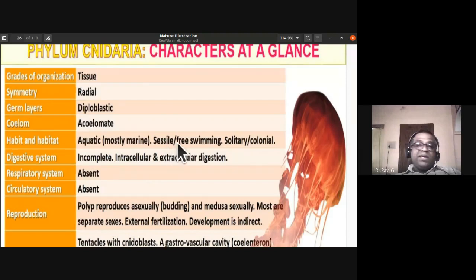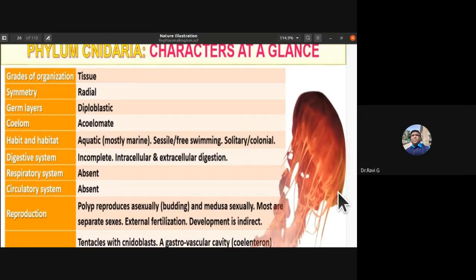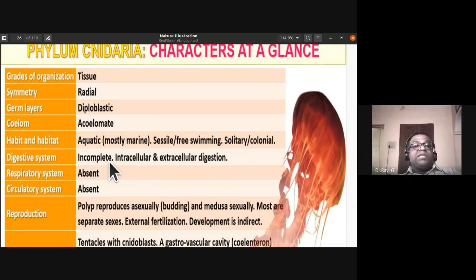A few of them are sessile or free swimming, solitary or colonial. Sessile means they are immobile and fixed to a place, like Hydra and others. See, the jellyfish is free swimming. They might be solitary, alone, or in colonies. The digestive system is incomplete because they have a single opening for both mouth and anus.